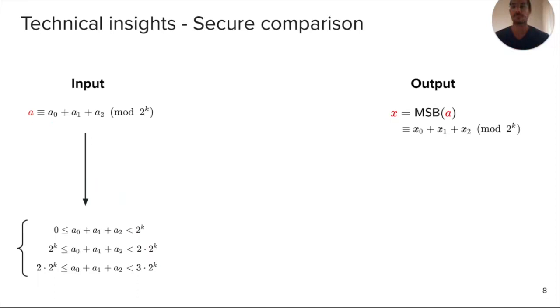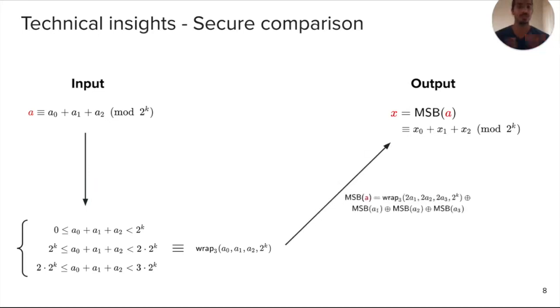And so once we have these three possibilities, we define something called the wrap function, which basically says whether you are in possibility 1, 2, or 3. And the biggest insight here is that this function is sufficient. Just knowing this, whether we are in case 1, 2, or 3, is sufficient to actually compute this MSB. And that insight is given by this equation.